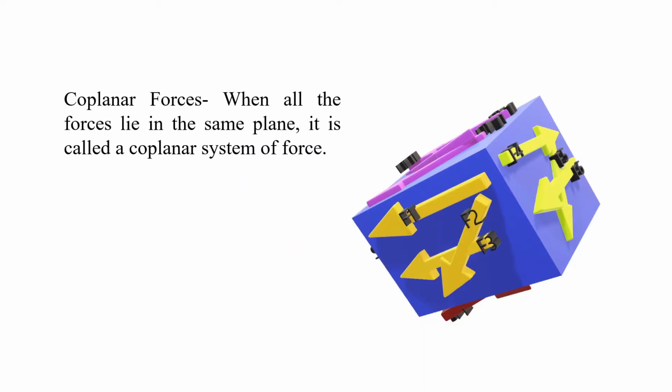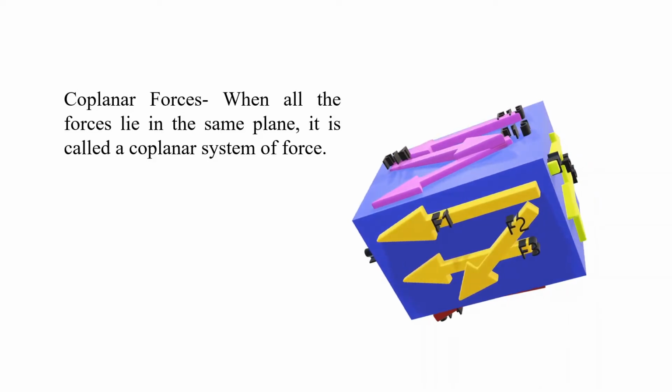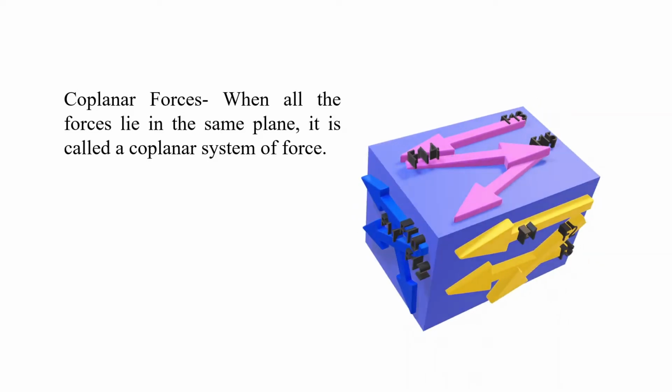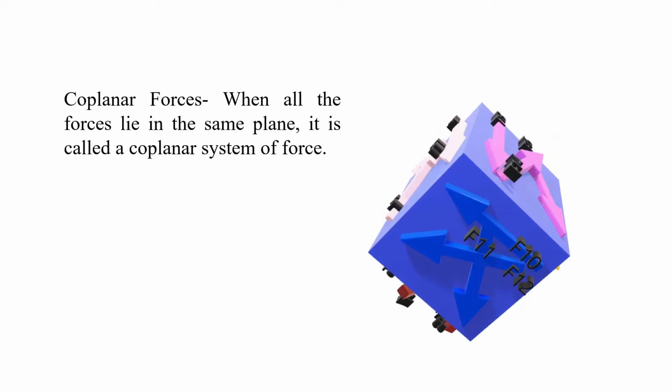We already know that when all the forces lie in the same plane, it is called a coplanar system of force. In the particular figure, we see that on this face of the cube, forces F1, F2, F3 are coplanar. Similarly, on the other face, forces F4, F5 and F6 are coplanar. Likewise, forces of the same color on a particular plane will be coplanar.